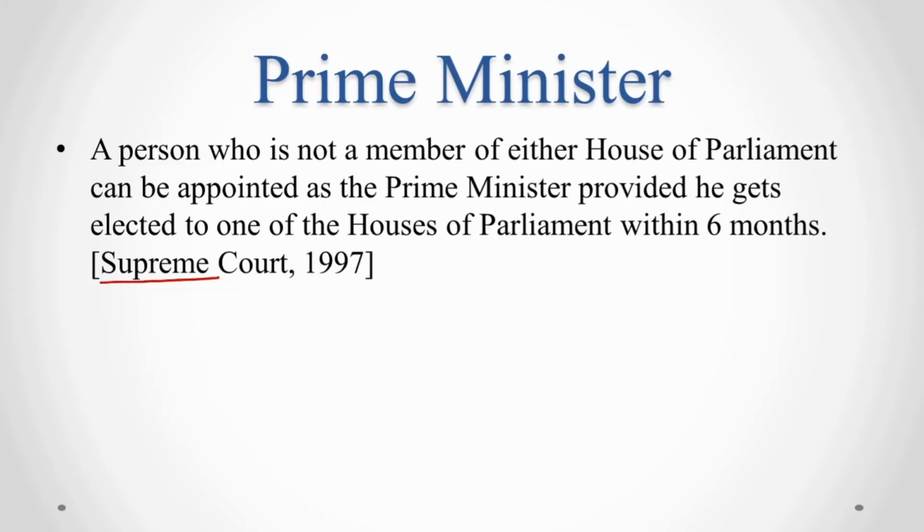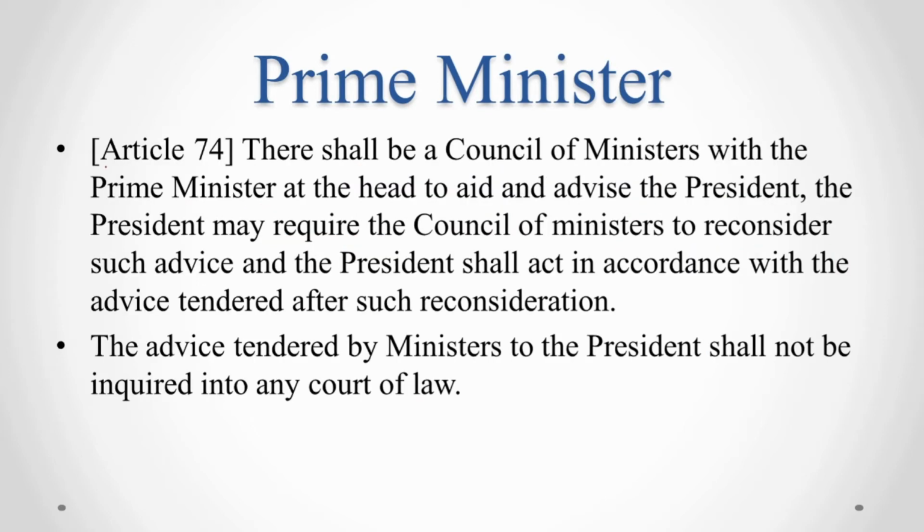The Supreme Court of India in 1997 held that a person who is not a member of either House of the Parliament can be appointed as the Prime Minister provided he gets elected to one of the Houses of the Parliament within 6 months. Another article that deals with Prime Minister is Article 74.